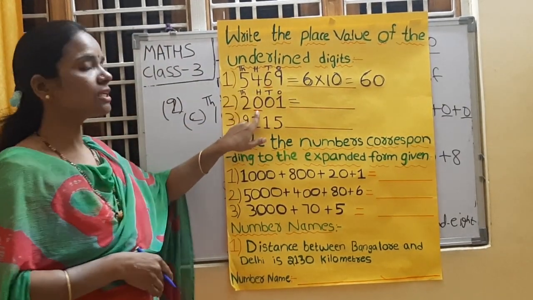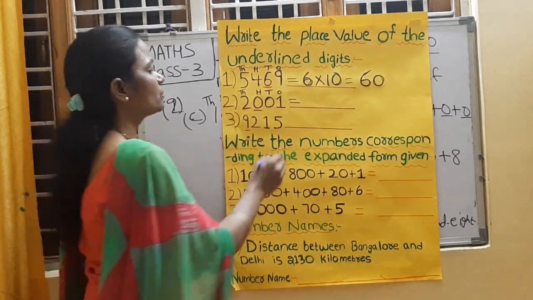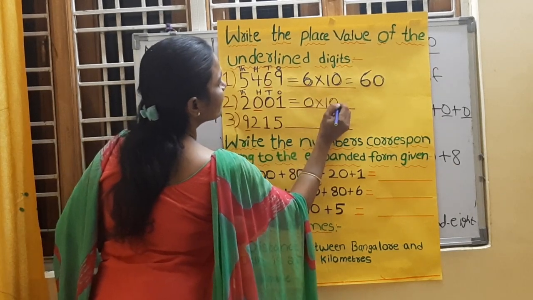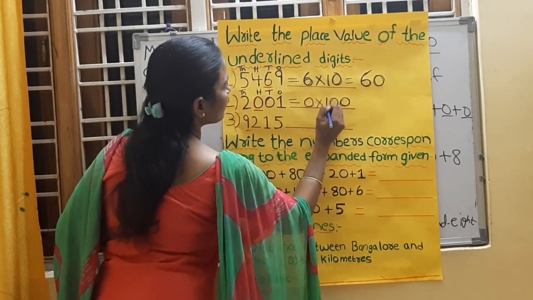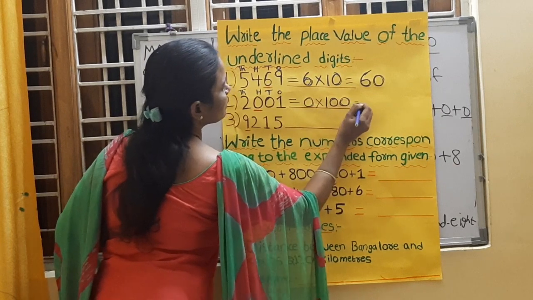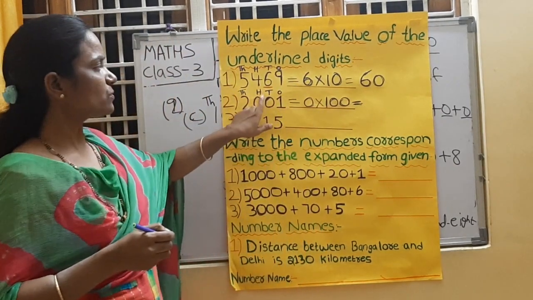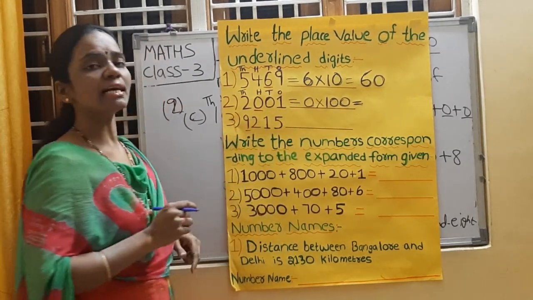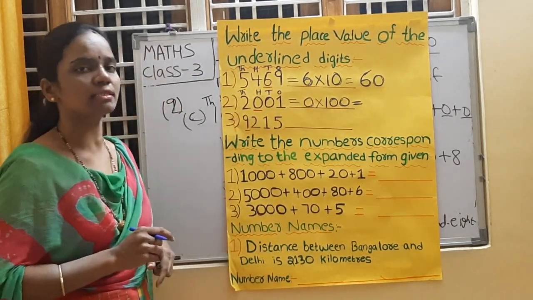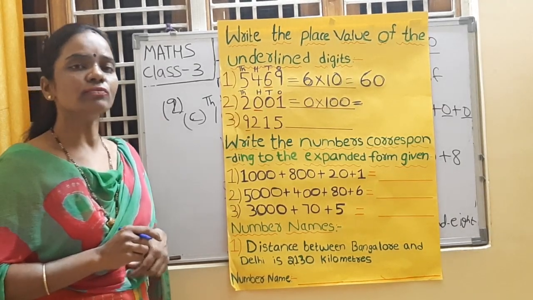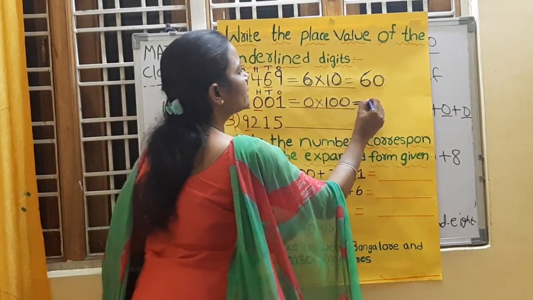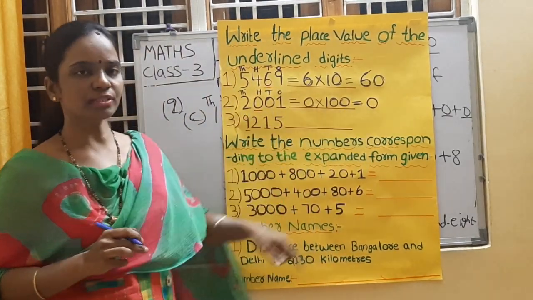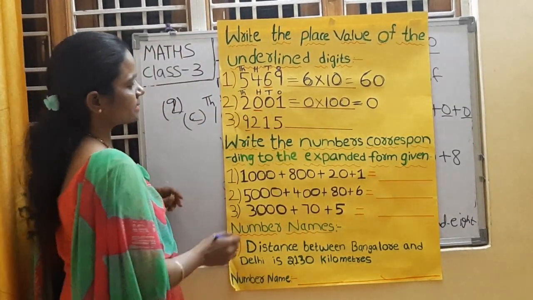So what is the place value of 0? What we have to do? 0 into 100. As 0 is in hundreds place, 0 into 100. What is the answer, children? Already we discussed. The place value of 0 is always 0 only. So the place value of 0 is 0. Have you understood, children? Next, come to the next example.